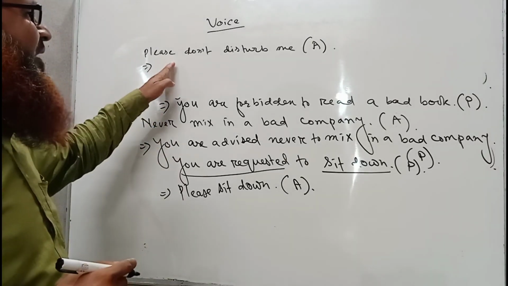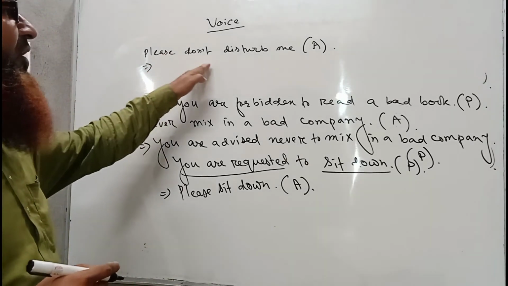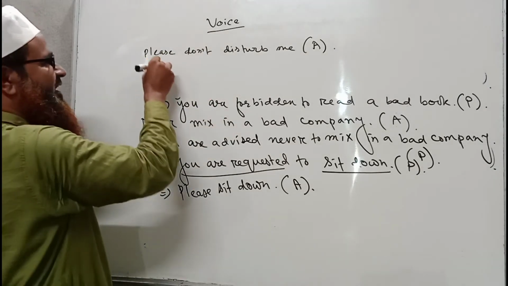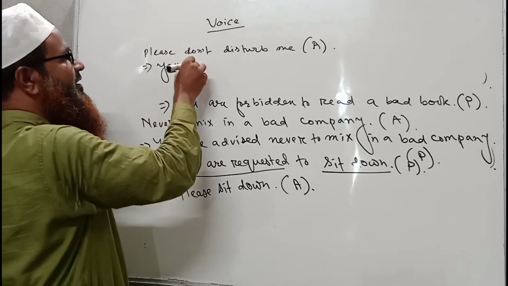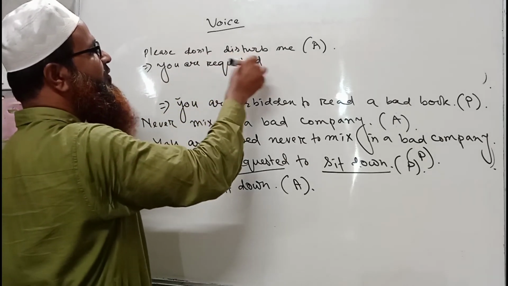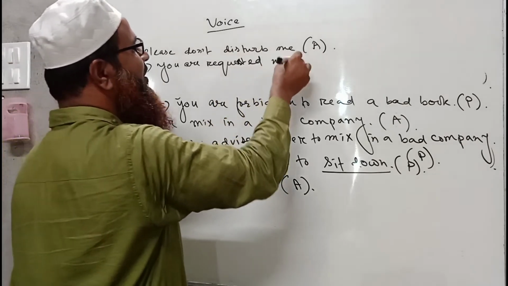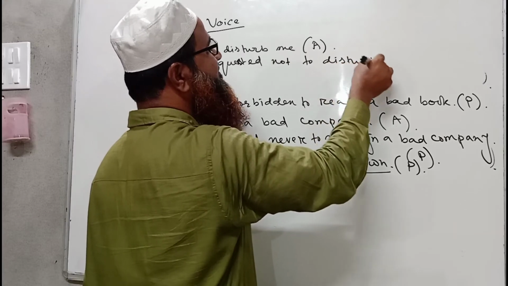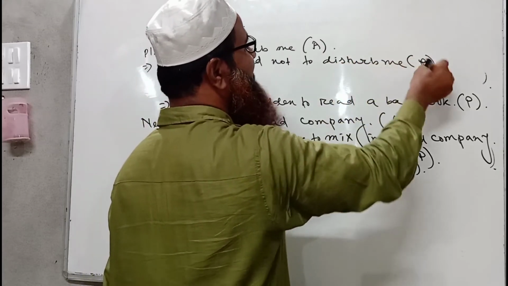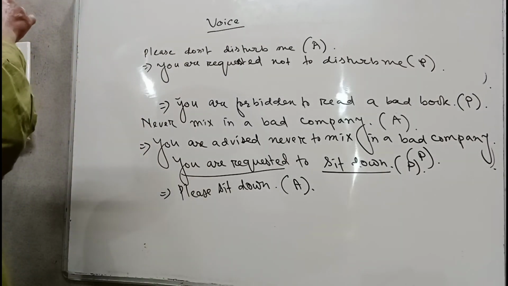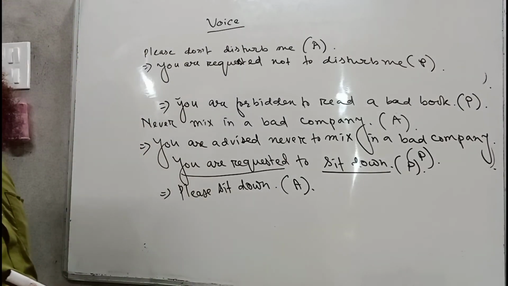So the passive form will be, you are requested not to disturb me. This will be the passive form of the sentence. You are requested not to disturb me.